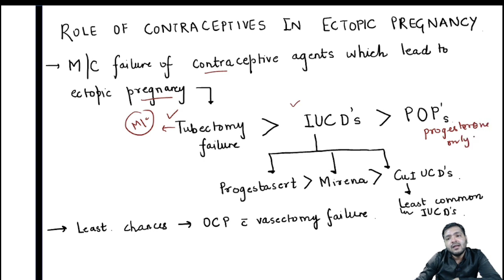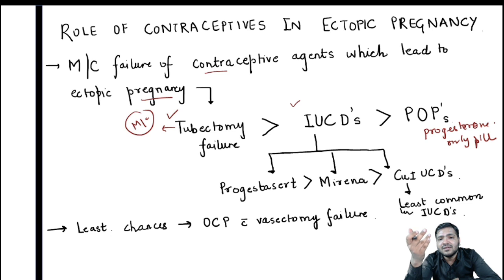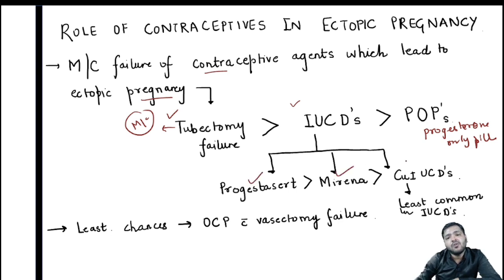Remember students, among the intrauterine devices, progestasert has the maximum risk and copper IUCDs have the least. So in IUCDs, progestasert, followed by Mirena, followed by copper IUCDs, and the least chances are associated with oral contraceptive pills and vasectomy failure.